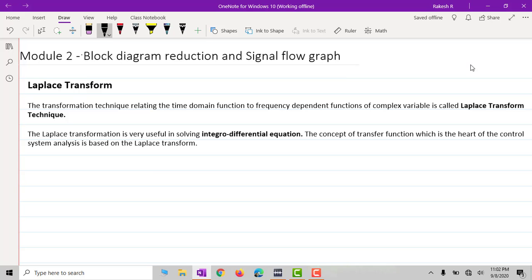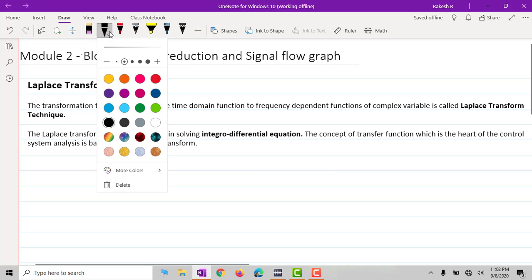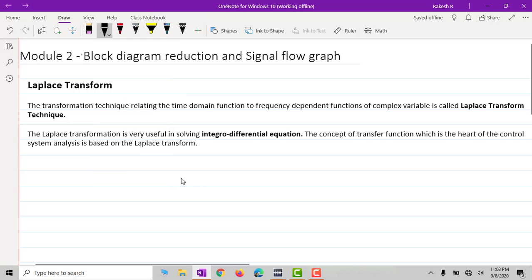Laplace transformation is very useful in solving integro-differential equations, that is the integral equation and the differential equation.